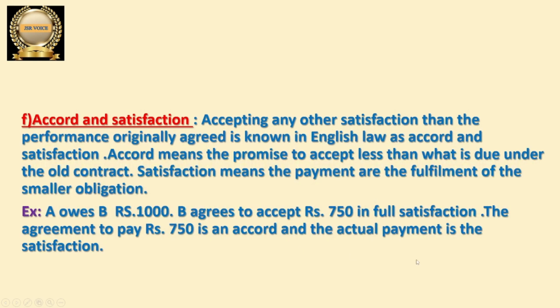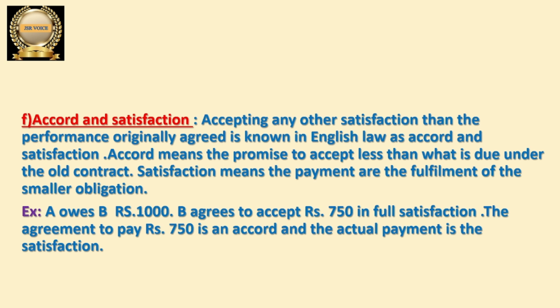Let us discuss the next one, that is accord and satisfaction. Accord means the promise to accept less than what is due under the old contract. If in the old contract one party has to pay some amount, but here he is promising that he will pay less than what he has to pay, we can call it accord and satisfaction. In this way the contract is going to get discharged.